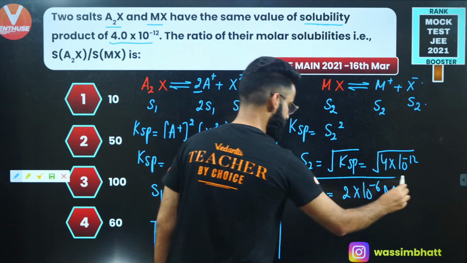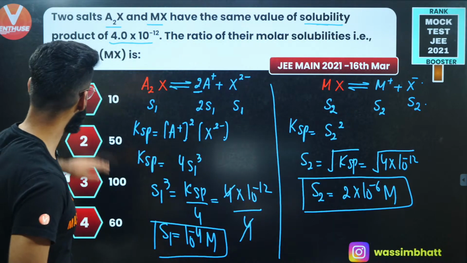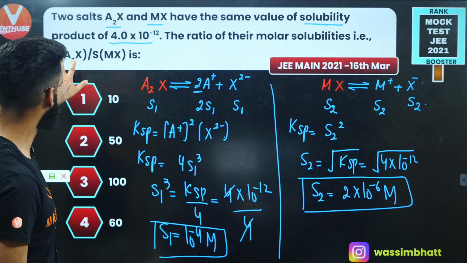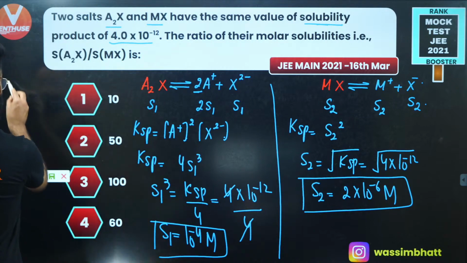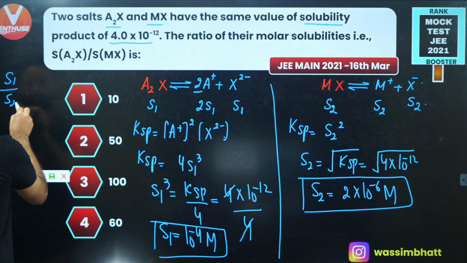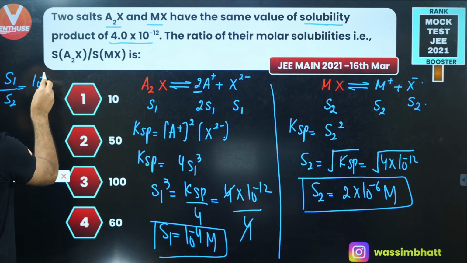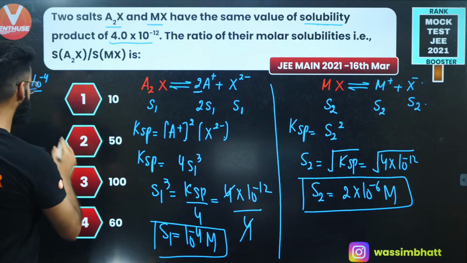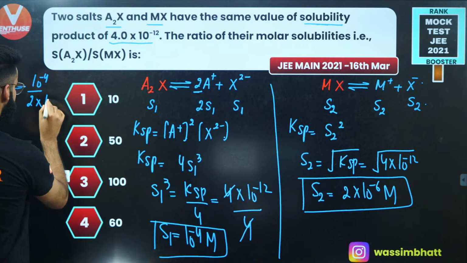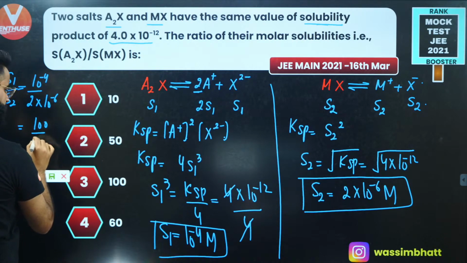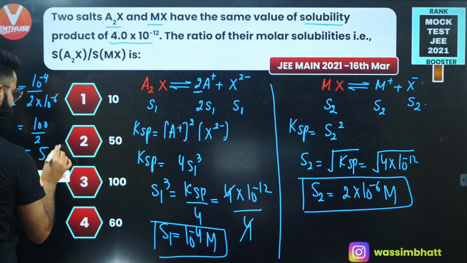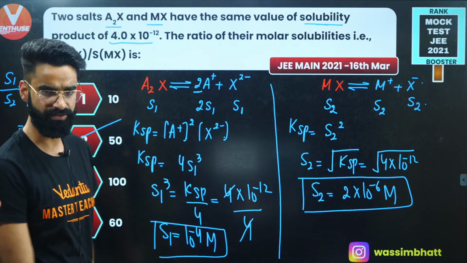Well, you got to know the value of S1, you got to know the value of S2. I'm supposed to calculate the ratio of solubility of AX to the solubility of MX, right? So basically, I'm supposed to calculate the value of S1 to S2. Well, S1 value you got to know as 10 raised power minus 4. S2 value you got to know as 2 into 10 raised power minus 6, right? That 10 raised power minus 6 will be going up, so it becomes 100 divided by 2. 100 divided by 2 simply means 50. So 50 is going to be the answer of the equation, yeah?